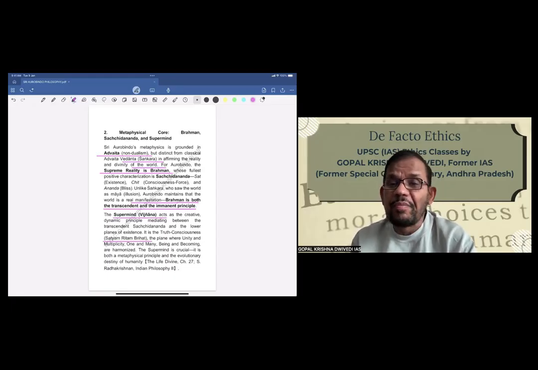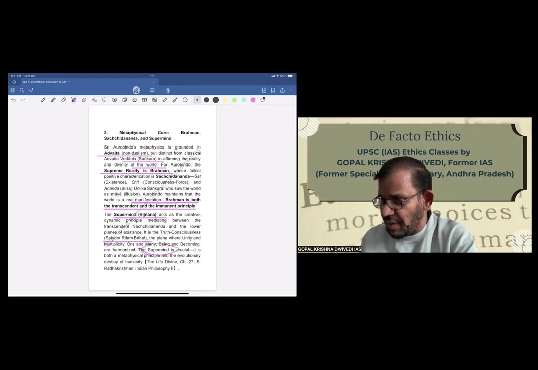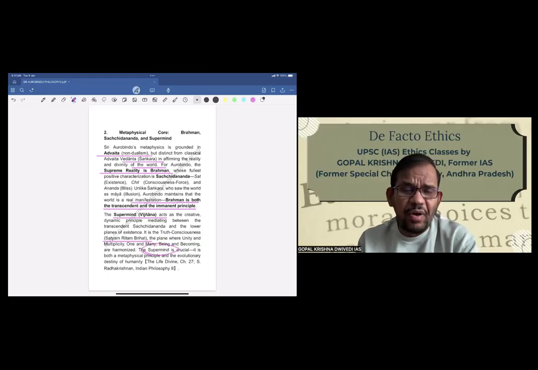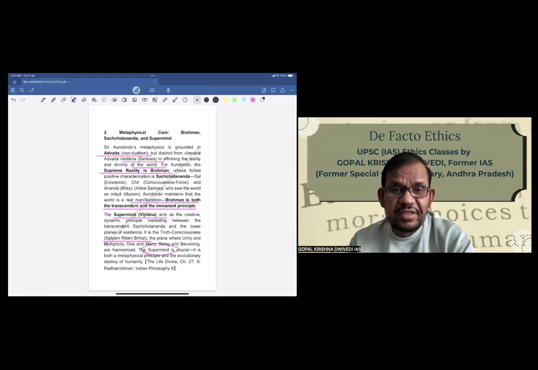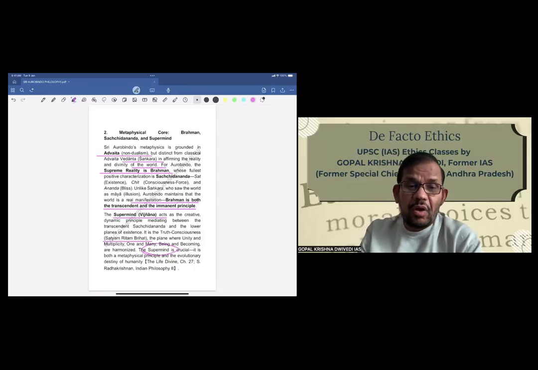For him, supermind is very crucial. It is both a metaphysical principle and the evolutionary destiny of humanity. We will see supermind further in the notes, because it is a very important concept brought out by Sri Aurobindo.